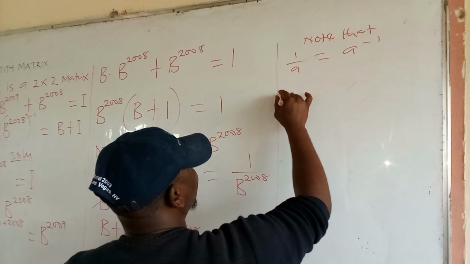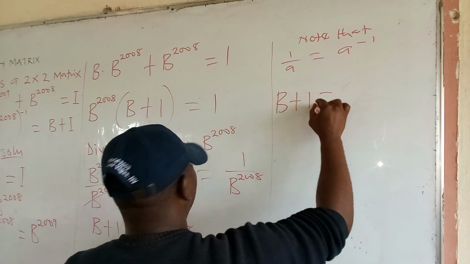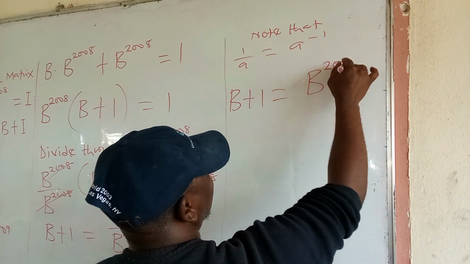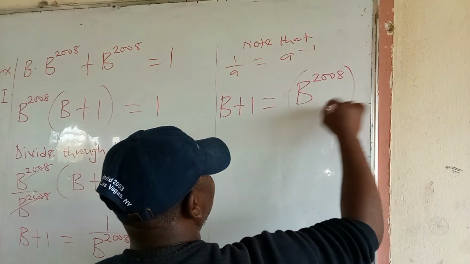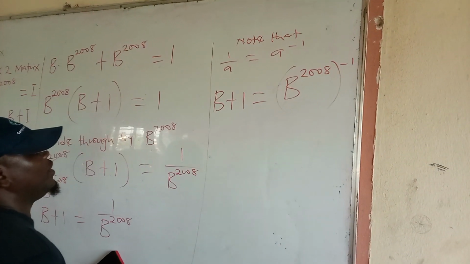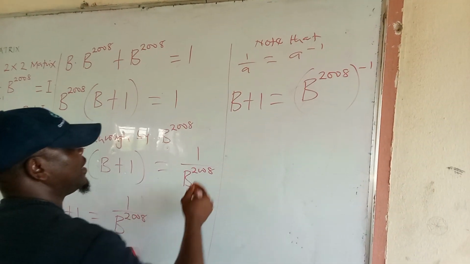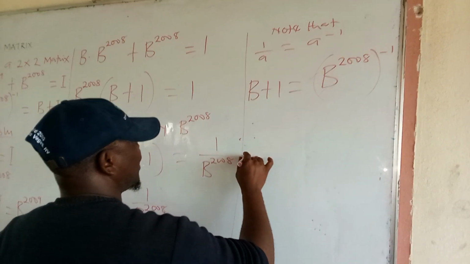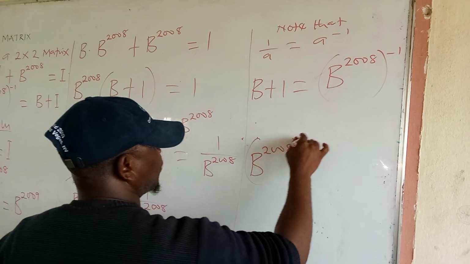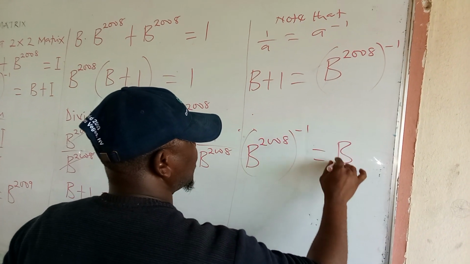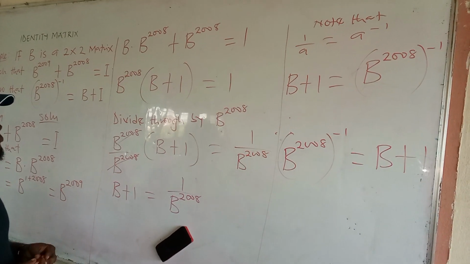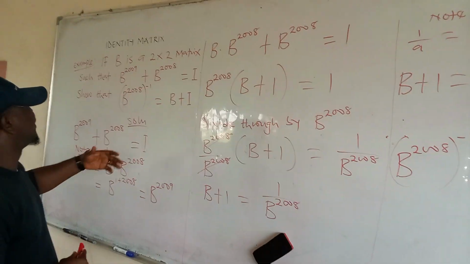So we are going to have b plus 1 equals to b raised to the power of 2008, all in bracket raised to the power of minus what? 1. True or false? Therefore we conclude by saying b raised to the power of 2008, all in bracket raised to the power minus 1, is equal to b plus 1. So you can see that we arrive at the answer.